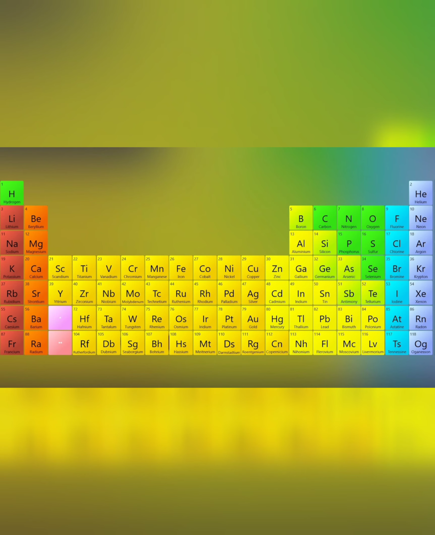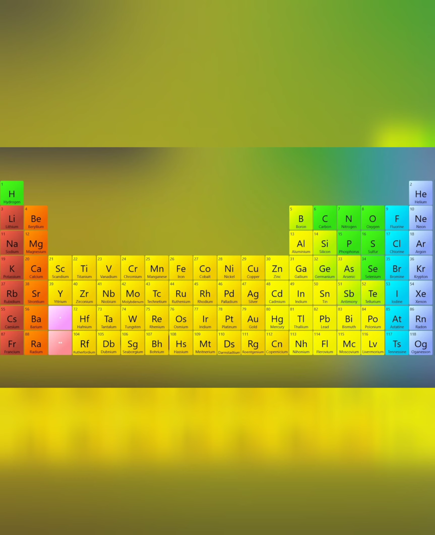Okay, next is element. Substances which contain only one kind of atom are called elements. Okay, so if we say gold, gold contains only gold atoms. Hydrogen only contains hydrogen atoms. And oxygen also contains only oxygen atoms. So elements are those which contain only one kind of atom. In the periodic table we could see hydrogen, helium, lithium, beryllium, boron, carbon, etc.